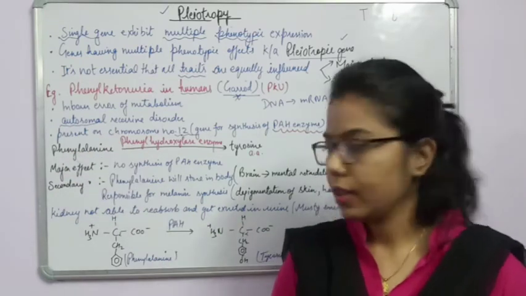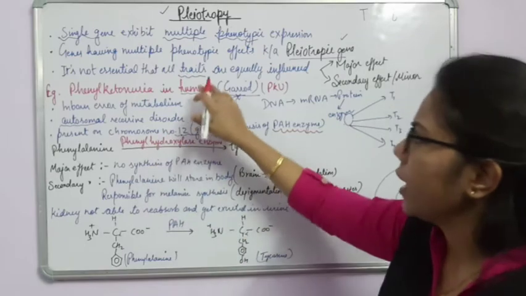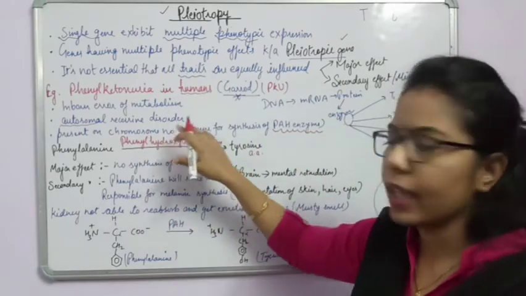or we can say hyperphenylalanine. Right? Now, as we have said, there are some effects of any gene.